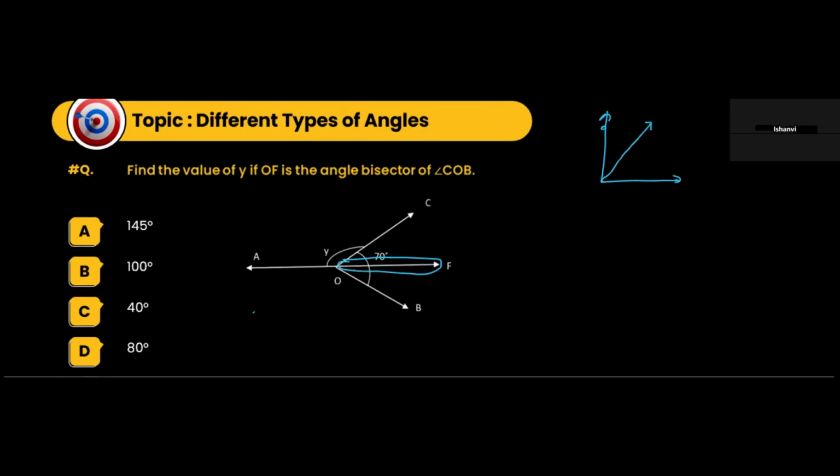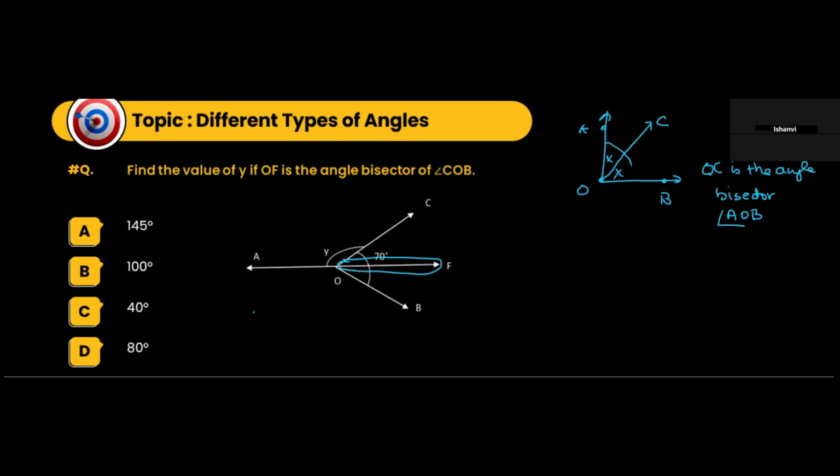Let's say this is A, this is O, and this is B, and we say that OC is the angle bisector of AOB. So this and this will be equal. That is what we mean by angle bisector.